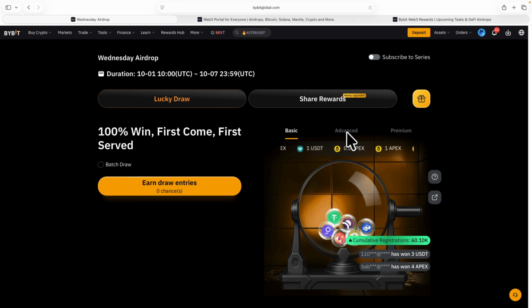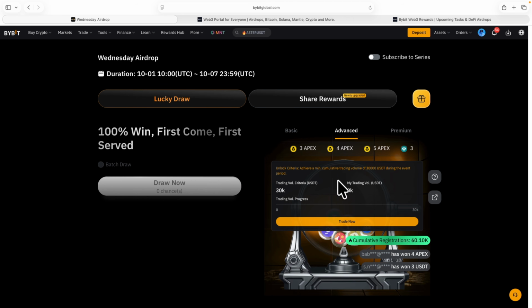Now, if you come under advanced, for this one, you must have a minimum trading volume of $30,000 during this event period before you can join. This event period is this date, between 1st of October to 7th of October. Once you have a trading volume of $30,000, you can participate in advanced. And for this one, these are the rewards.